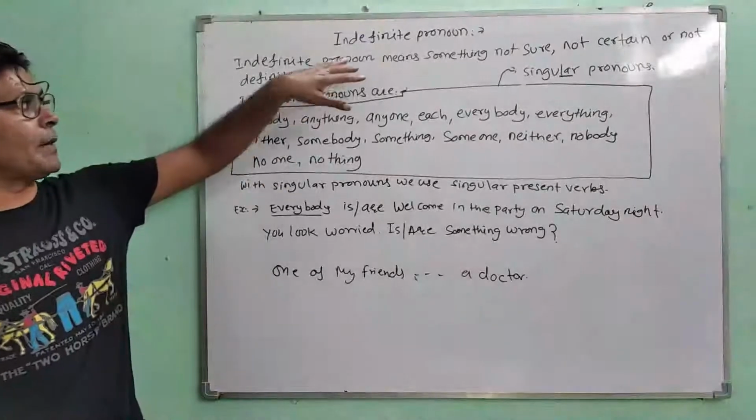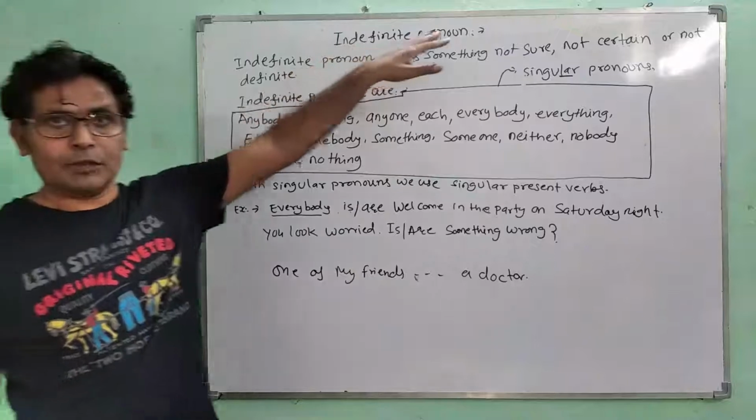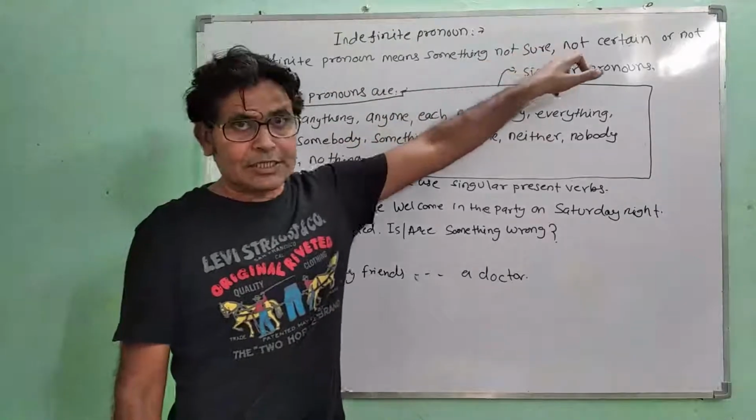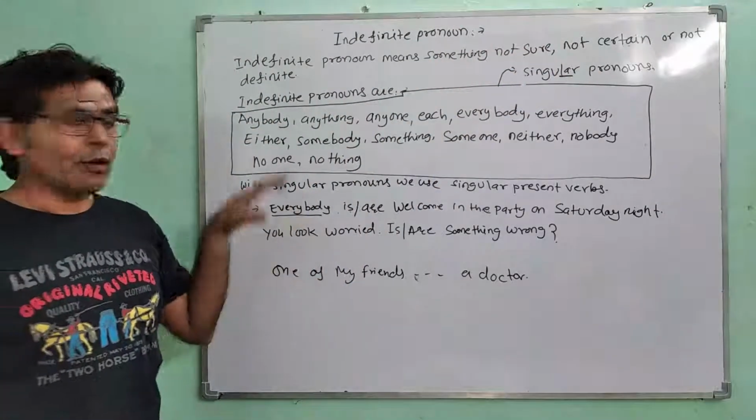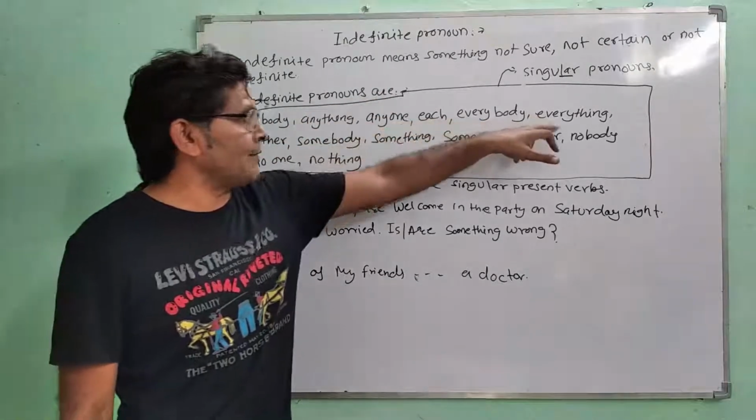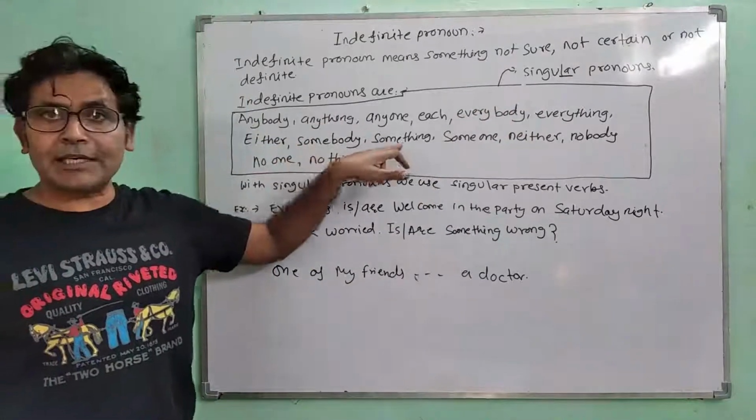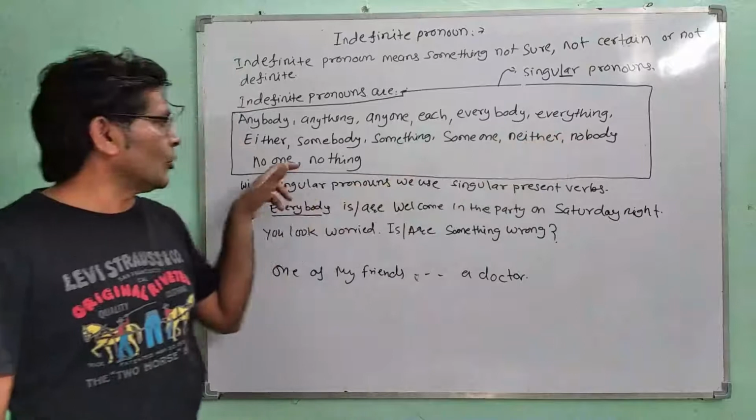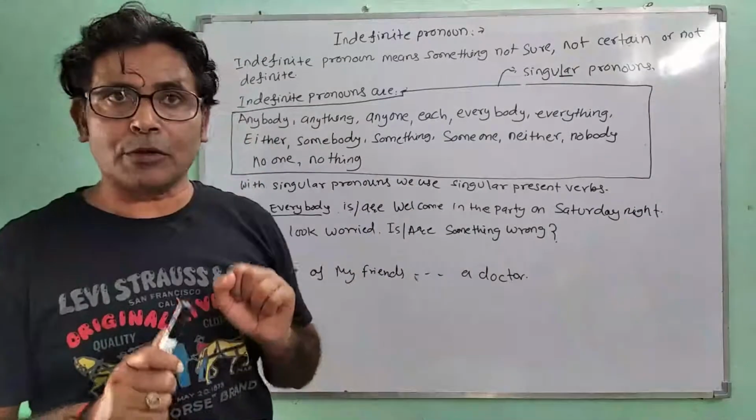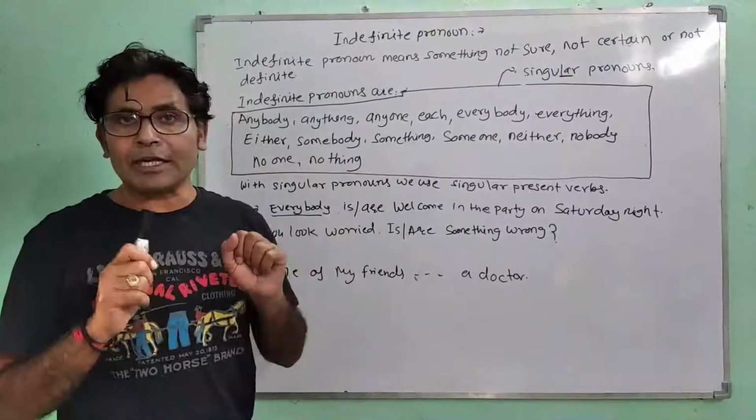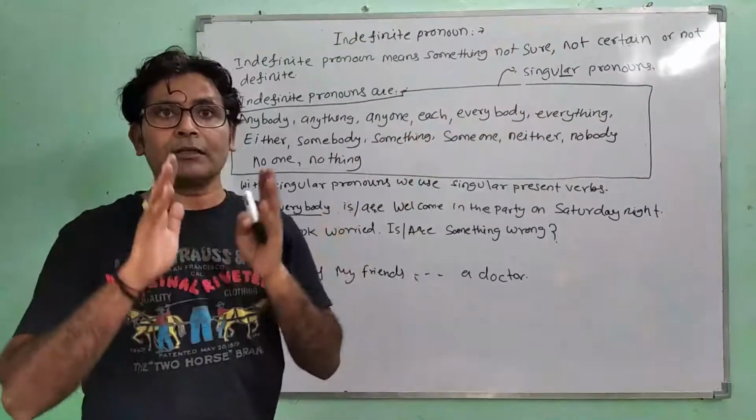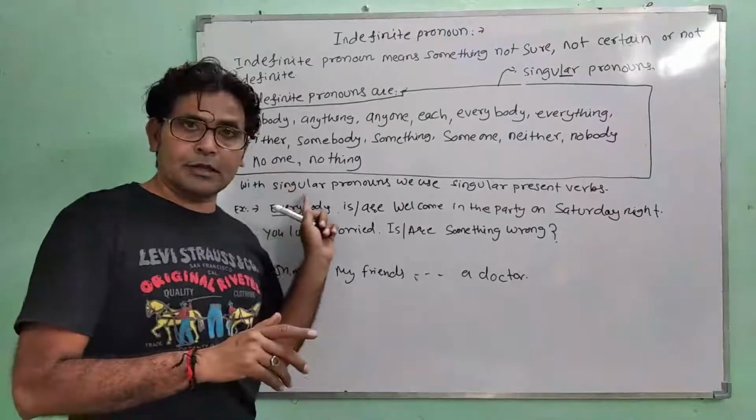So we learned reflexive pronoun and now we will learn about indefinite pronoun. What is an indefinite pronoun? Indefinite pronoun means something not sure, not certain, or not definite. The indefinite pronouns are anybody, anything, anyone, each, everybody, everything, either, somebody, something, someone, neither, nobody, no one, and nothing. These are all indefinite pronouns. The important thing about indefinite pronouns is that all of them are singular pronouns. The singular present verb always comes with indefinite pronouns.